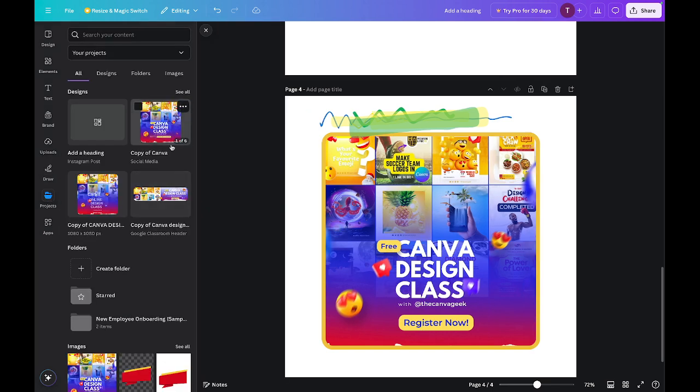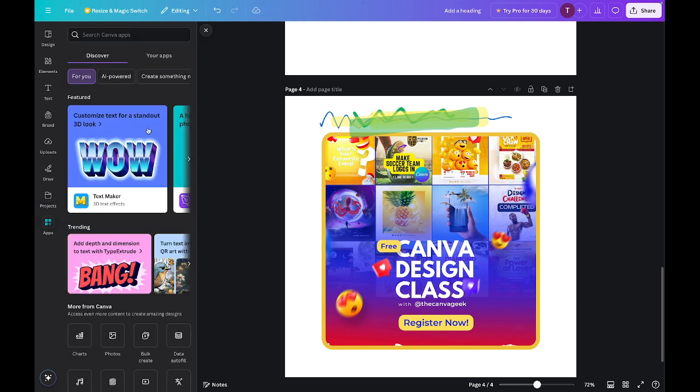Projects are basically the things you've uploaded here before, like maybe a PDF file, a Word file, anything you've uploaded that is a document, you find them in projects. And apps is the wow place that we'll also explore on that day. So that's just to guide you through what the work area is about.